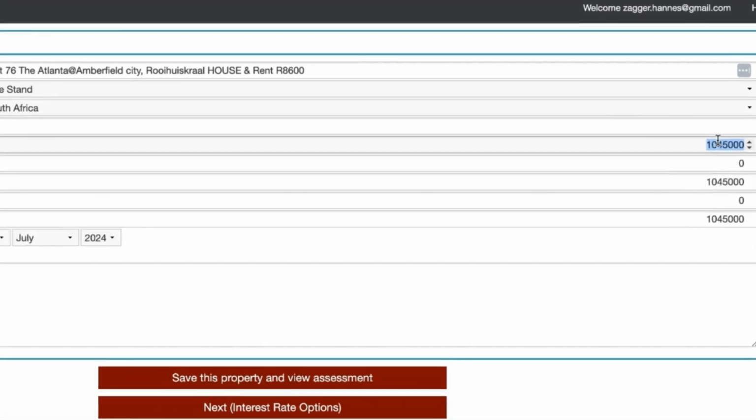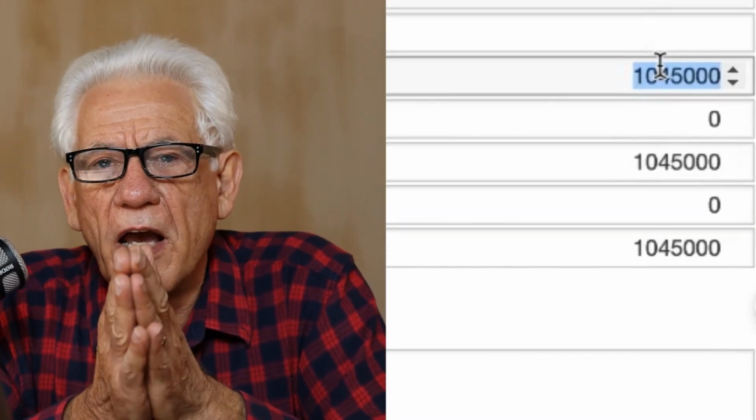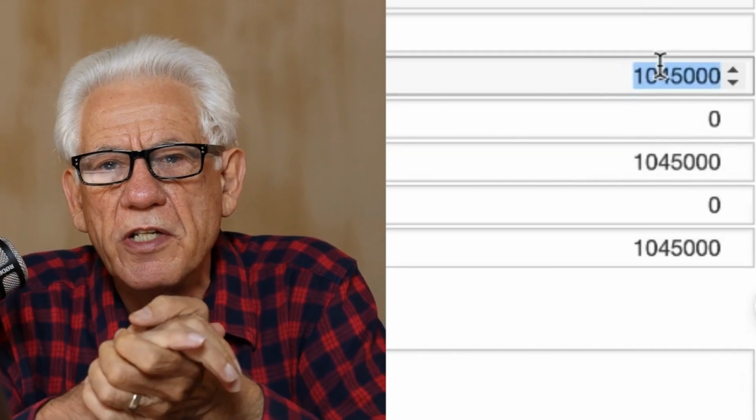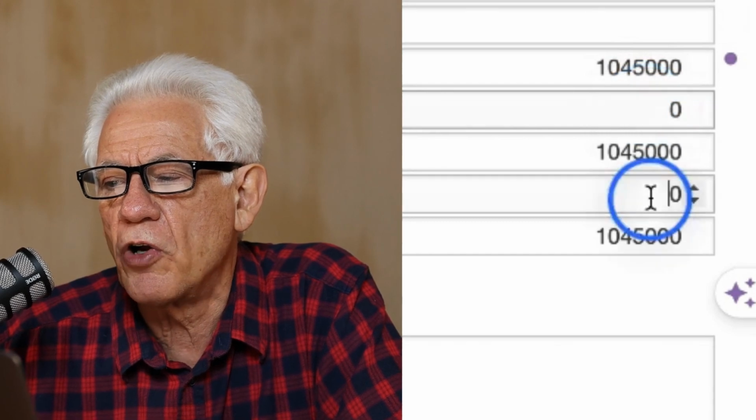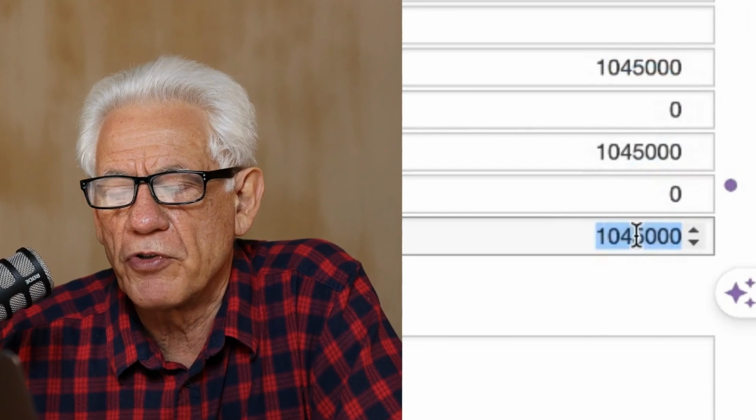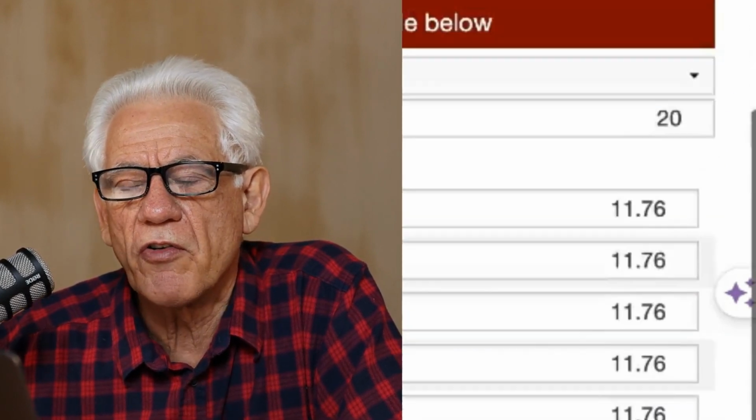We see that the purchase price is 1,045,000 because you buy this directly from the developer. In other words, there's no transfer duties and so forth. And 90% of the time, when they sell you this property, they're going to say there's no additional cost. Everything is included within that 1,045,000. Therefore, there's no deposit, there's no other cost, and therefore the bond will be R1,045,000.